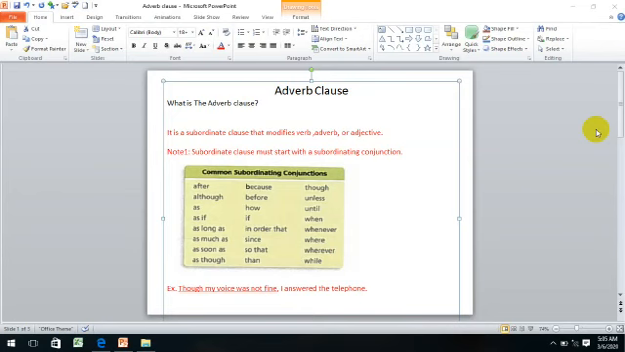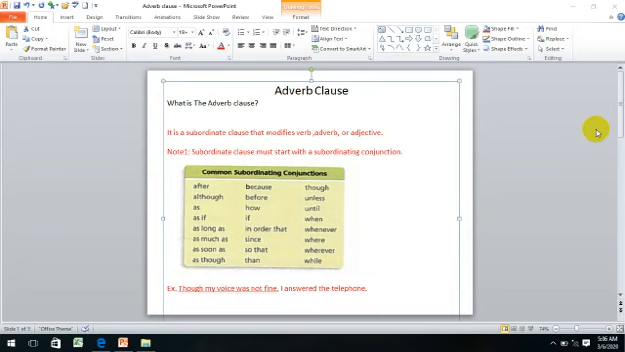It's the adverb clause. Just to remind you guys, we have now in this quarter two chapters, chapter 4 and chapter 6. Chapter 6 is the clauses, and this is the last part of chapter 6, the adverb clause. So let's proceed, guys. What is the adverb clause?